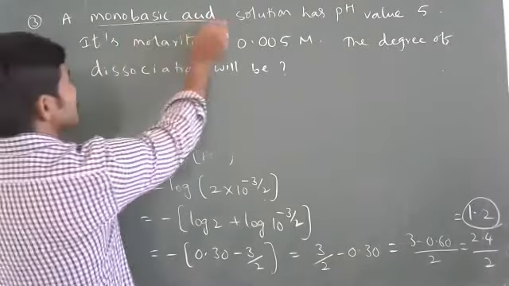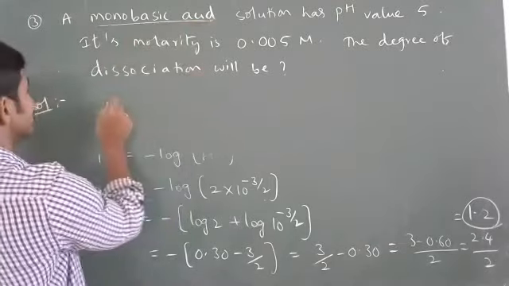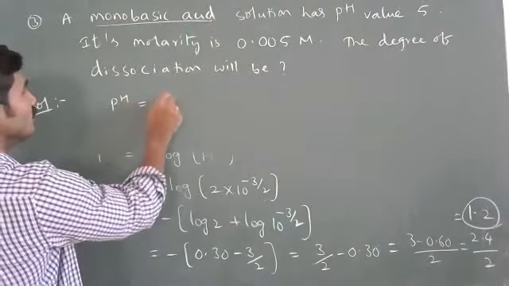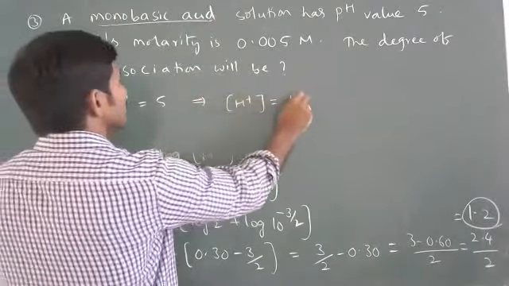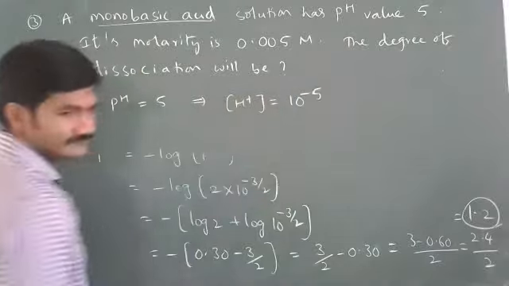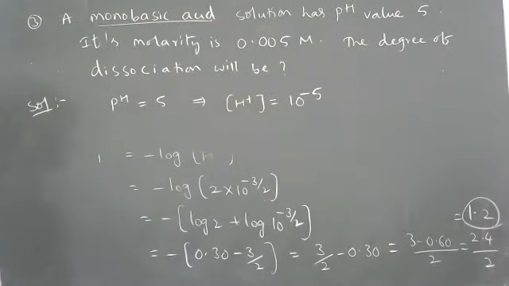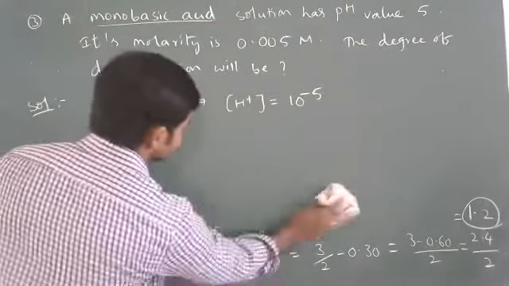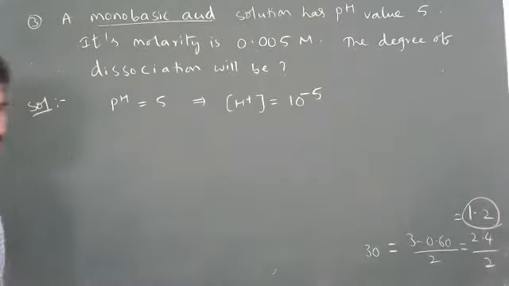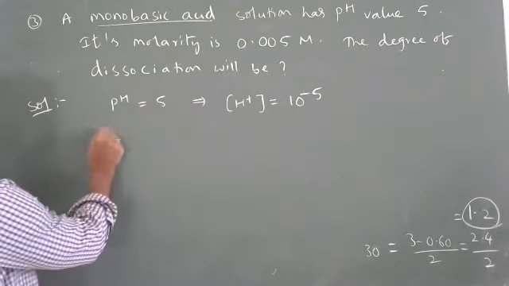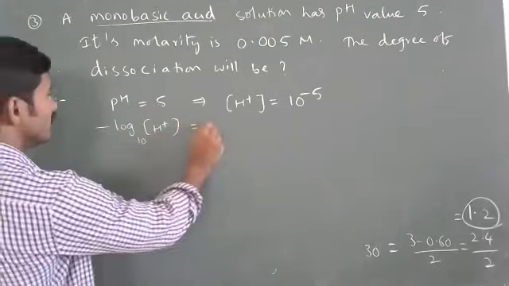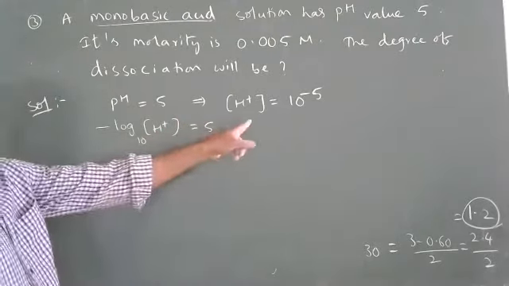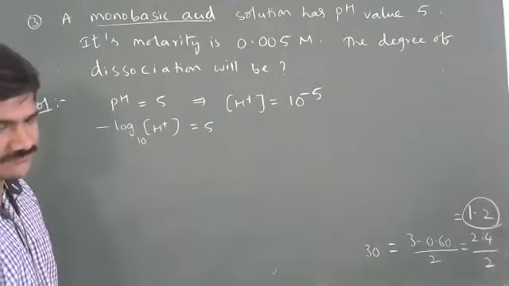So for monobasic acid, pH value is given. pH is equal to 5. From this, H plus concentration is what? 10 power minus 5. Yes or no? pH is equal to 5 means negative logarithm of H plus base 10 is equal to 5. So from this H plus I can write as 10 power minus 5.